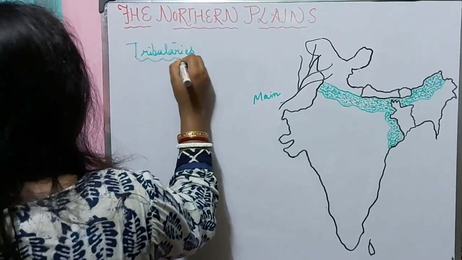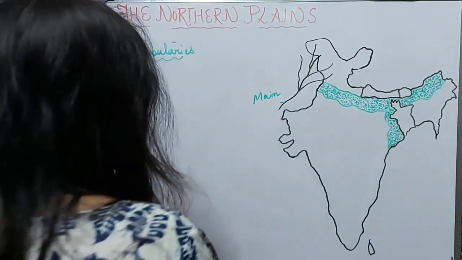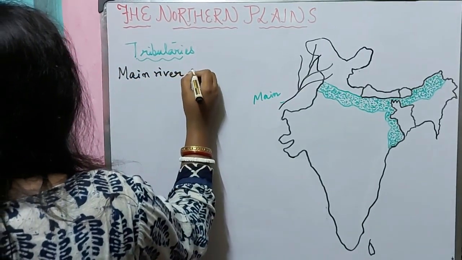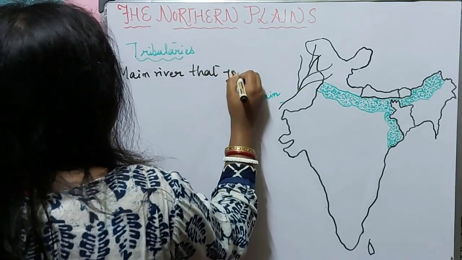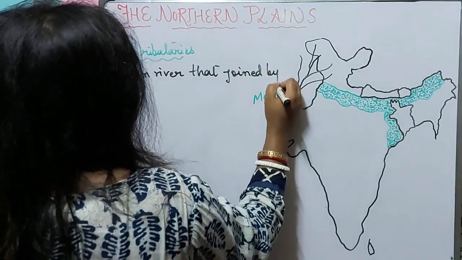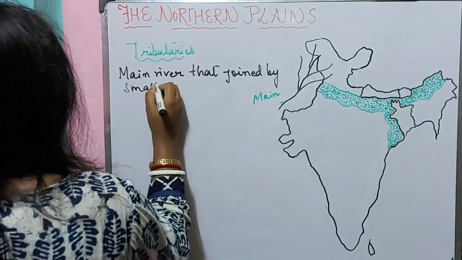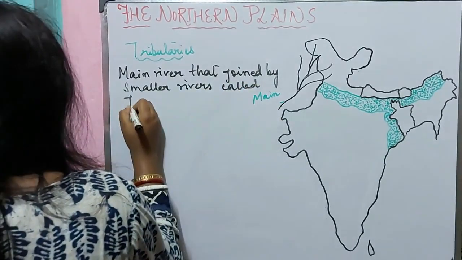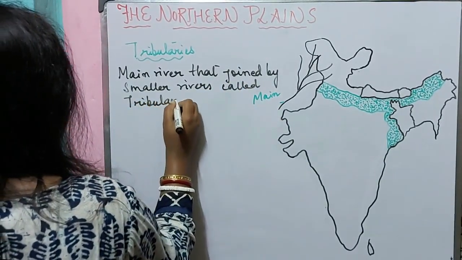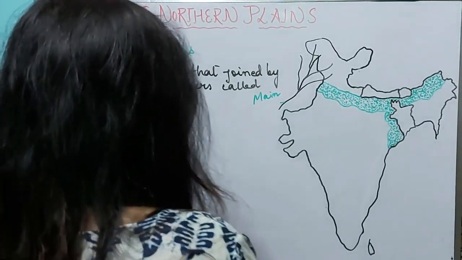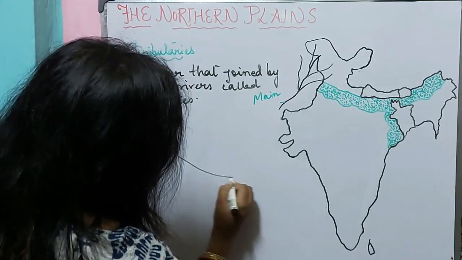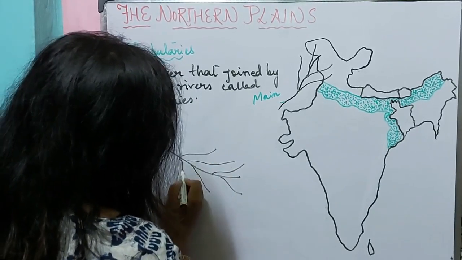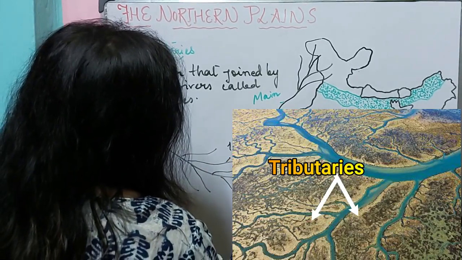We have already explained this term in chapter 1, that tributaries means the main river joined by smaller rivers called tributaries. Now this is my main river and it is joined by several smaller rivers. We call these the tributaries.